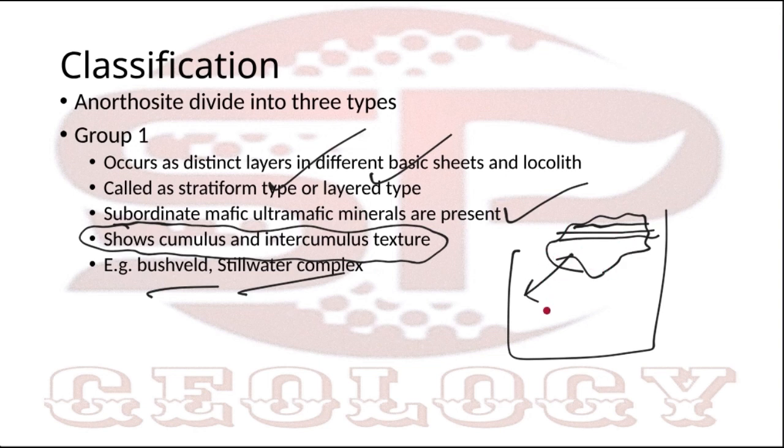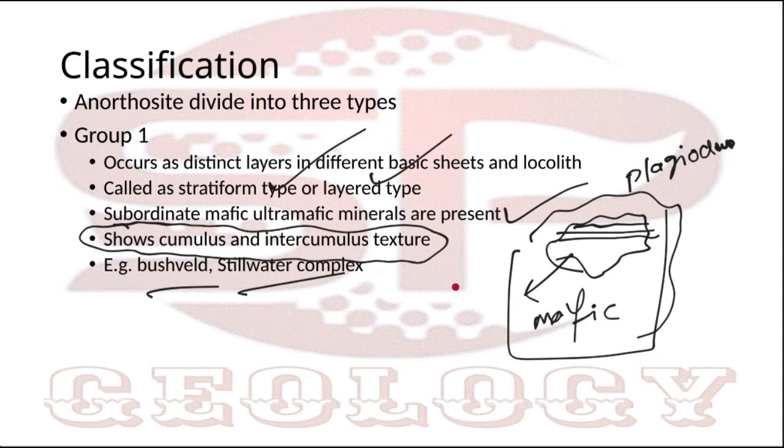Okay, so cumulates, what are cumulates? The cumulates are formed, rise upward, settle here and form a layer. Okay, they settle down in layers. So a layered type of anorthosite is formed.